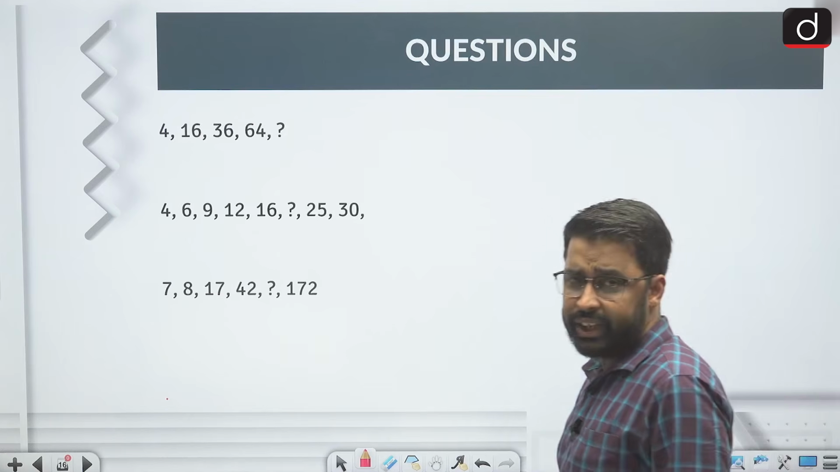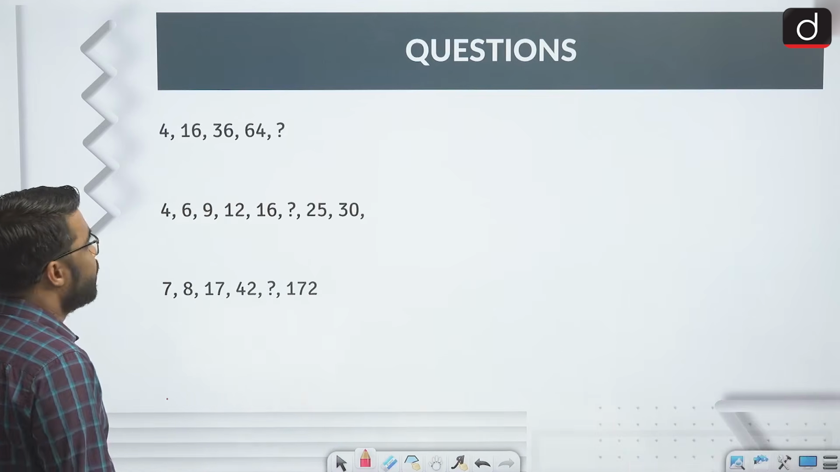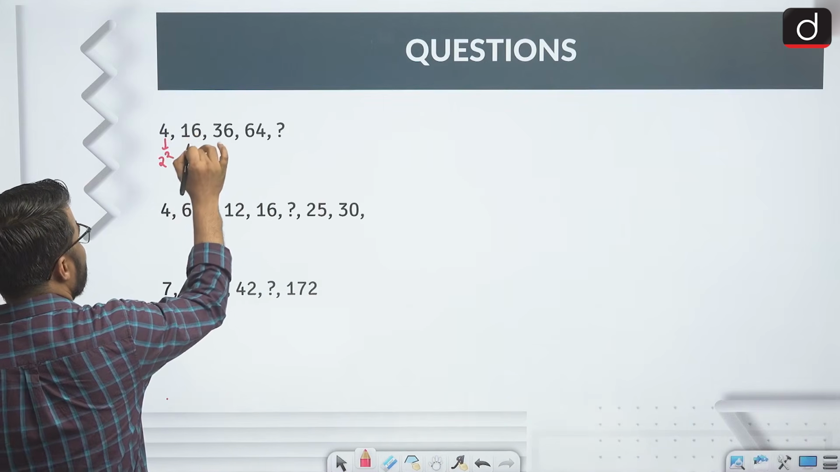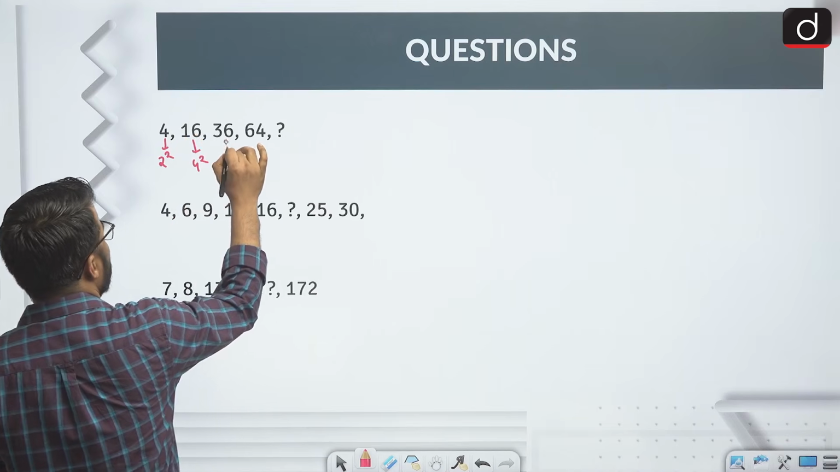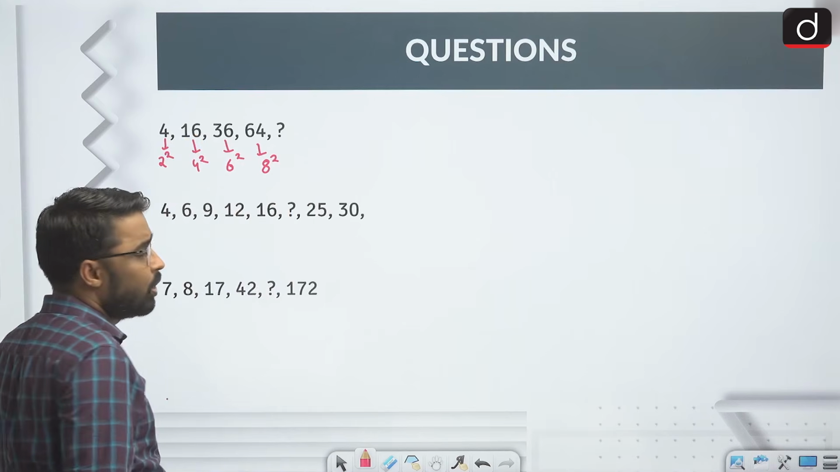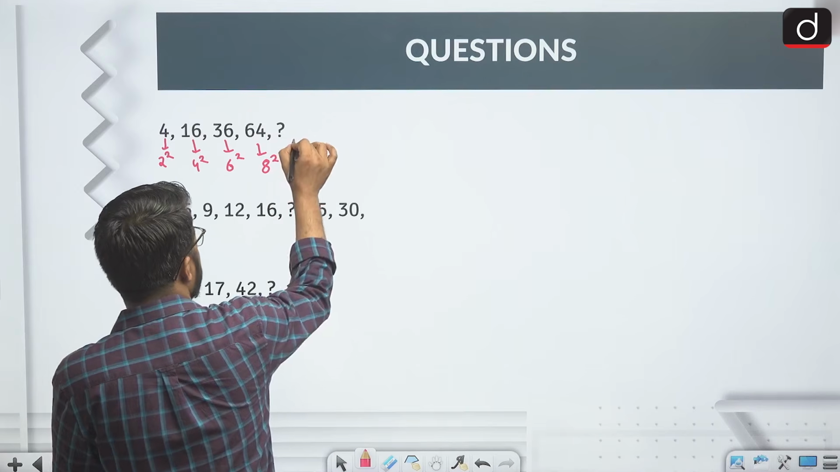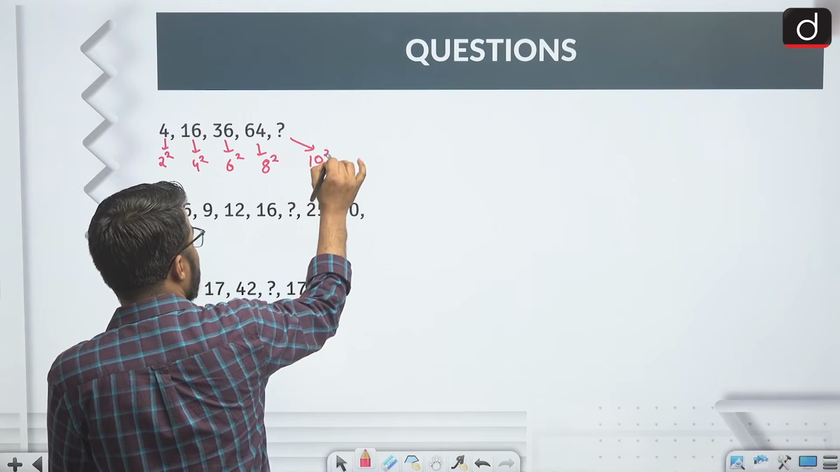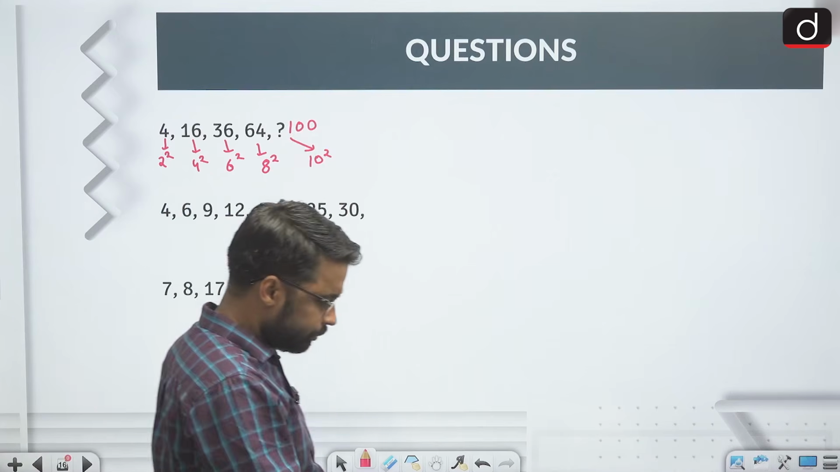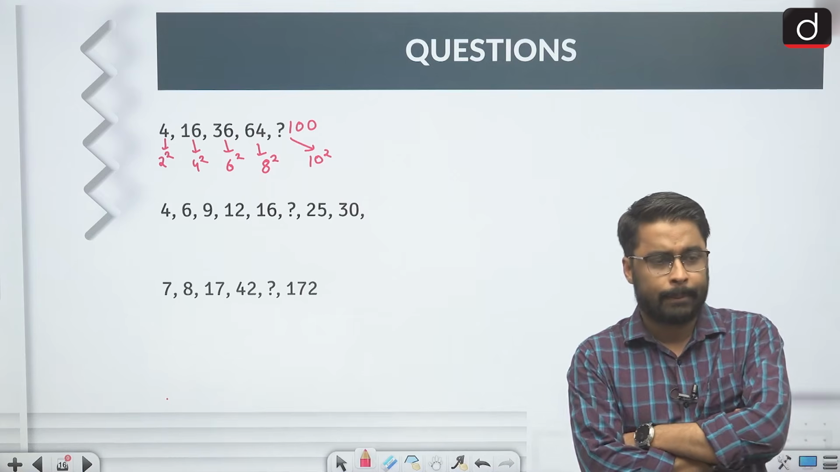See, the first one is very easy because in my first series, all the given terms are perfect squares, and they are perfect squares of even numbers. We can write 4 as perfect square of 2, 16 as perfect square of 4, 36 as perfect square of 6 and 64 as perfect square of 8. So after 8, the next even number is 10. So 10 square will be 100. Next one.